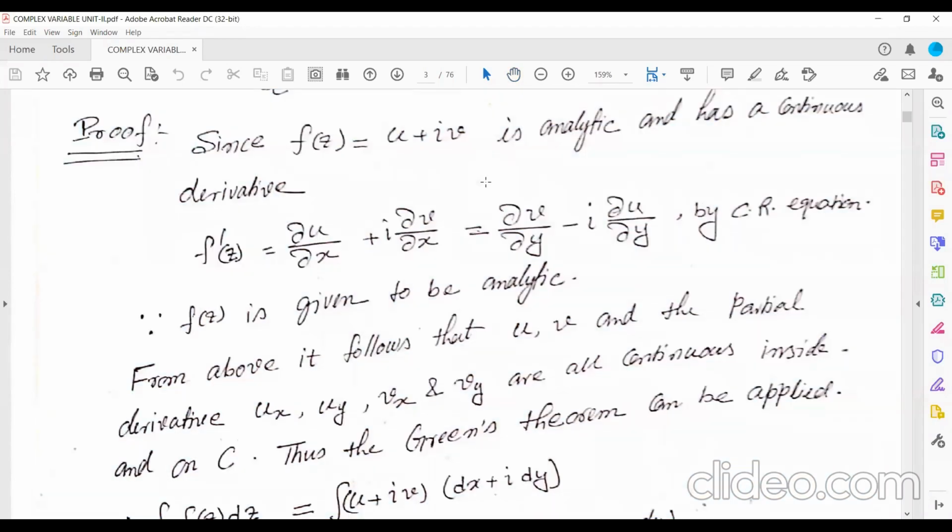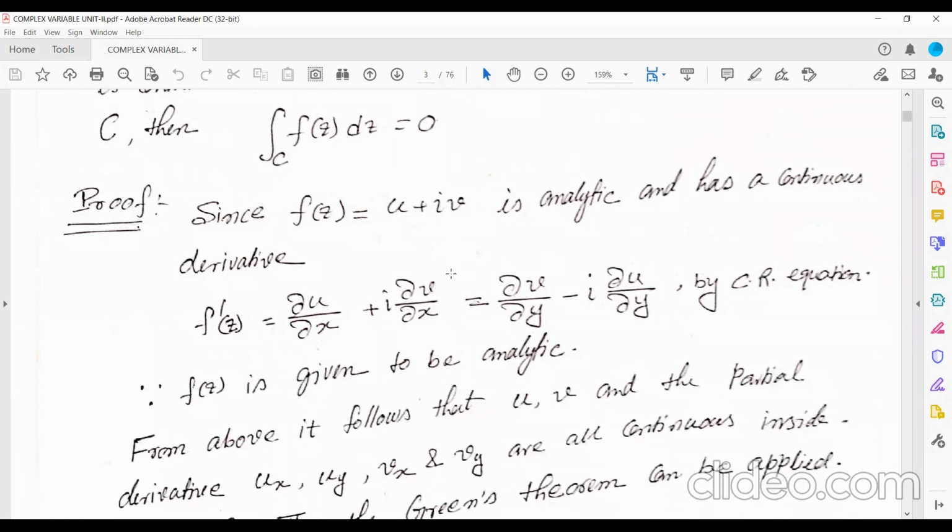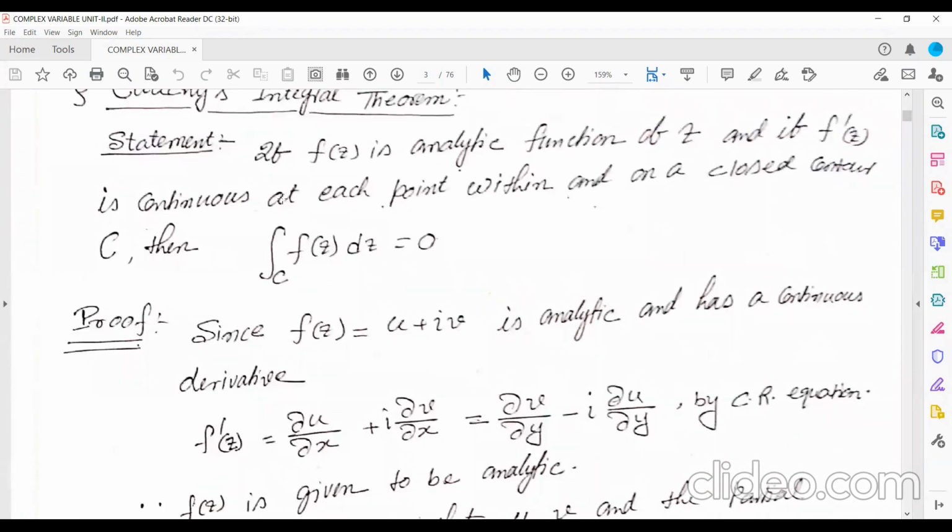Here we are discussing the Cauchy integral theorem: if f(z) is an analytic function of z and if f'(z) is continuous at each and every point within and on a closed contour C, then the integral over C of f(z) dz equals 0. The proof of this is very simple. Since f(z) is analytic and its derivative f'(z) is continuous at each and every point within and on the closed contour C.